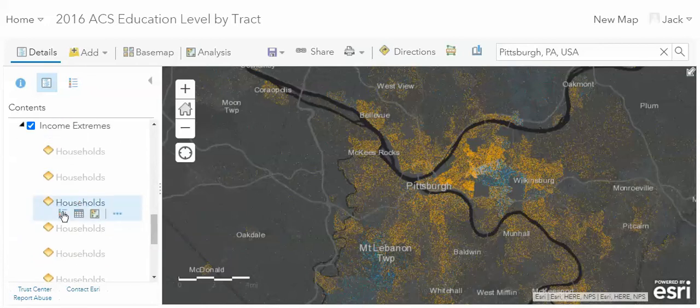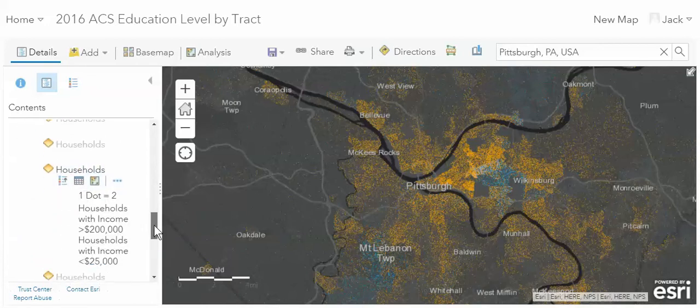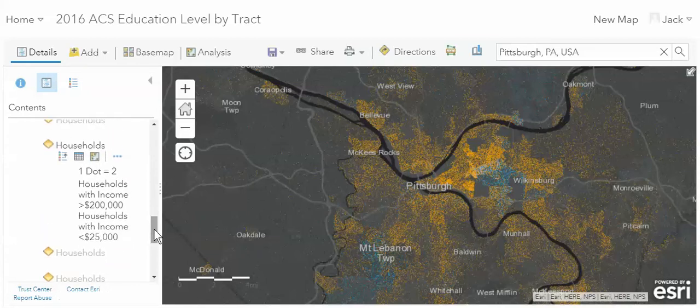And what we have here is that if you see a dot that is yellow, that means that that is an income of greater than 200,000. I'm sorry, I said that backwards, I apologize. A dot that is blue indicates an income of greater than 200,000.